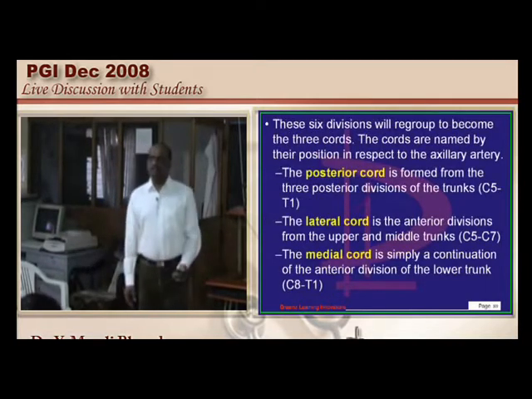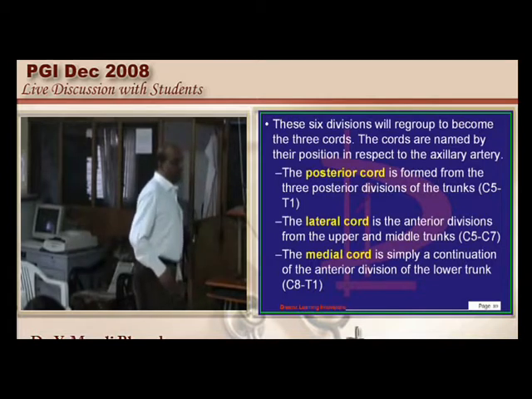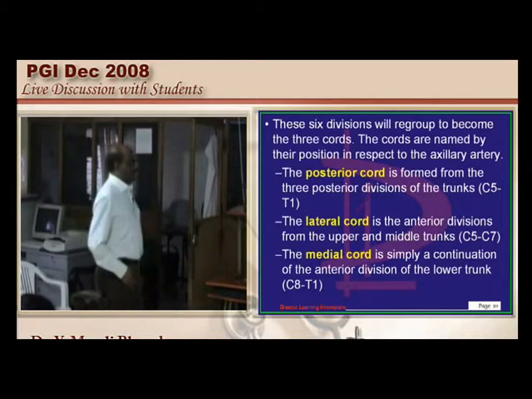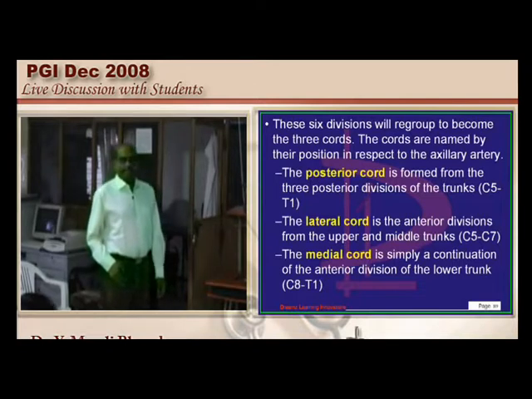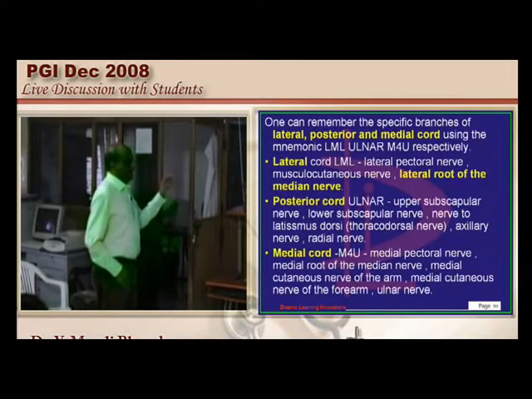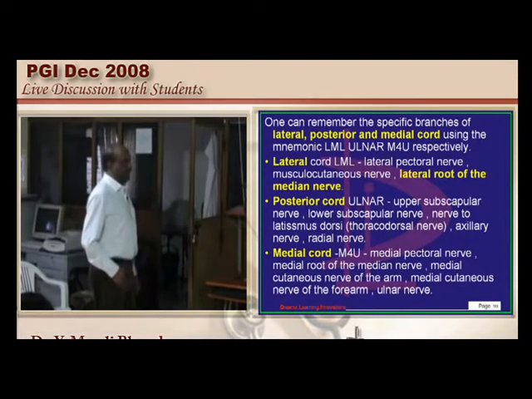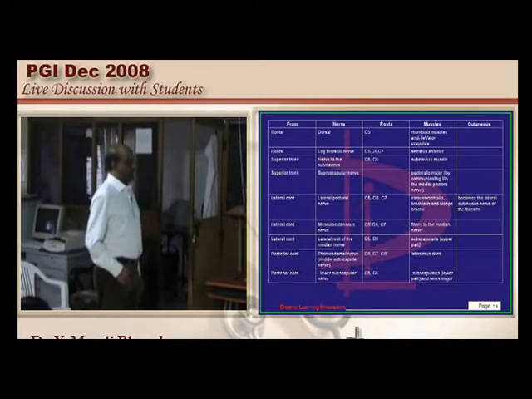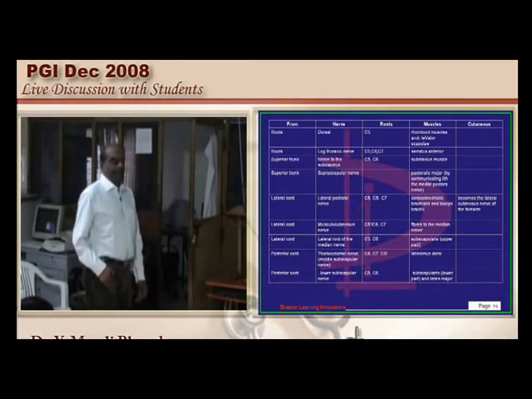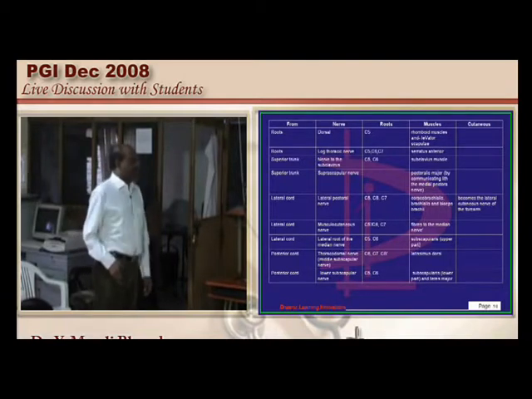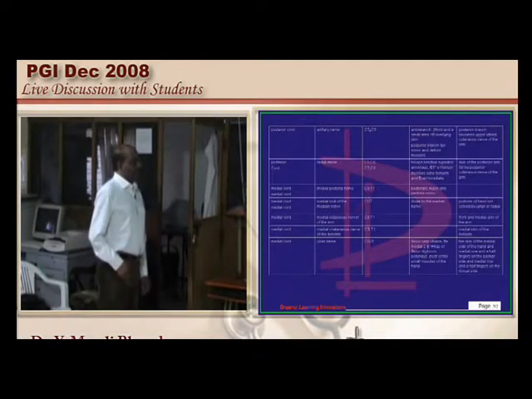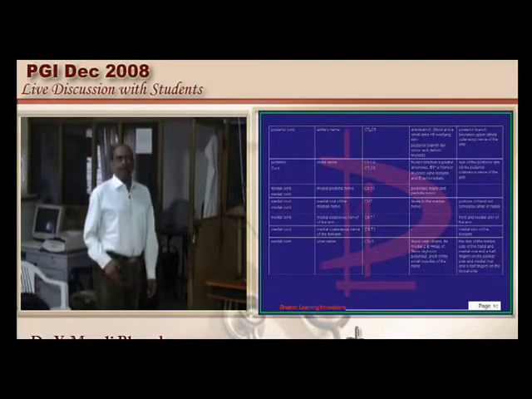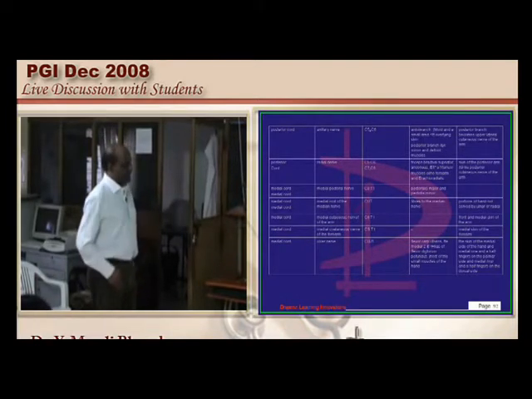The last revision forever. It is the lateral pectoral nerve, musculocutaneous and lateral root of the median nerve from the lateral cord. RATS, that is the radial nerve and the axillary nerve, and the lower subscapular, thoracodorsal and upper subscapular, they all arise from the posterior cord. And from the medial cord you have the ulnar nerve, medial cutaneous nerve of the arm, the medial branch of the median nerve and the medial pectoral nerve. Once more I leave it for a quick revision to you. The various root values and various branches are a favorite question of the examiner.